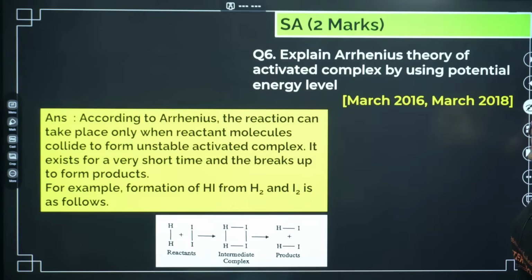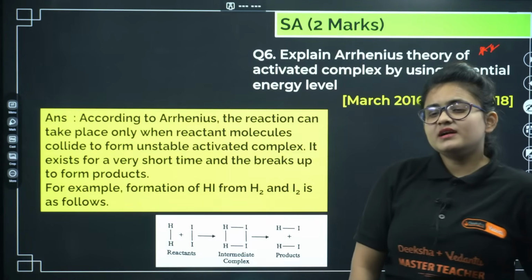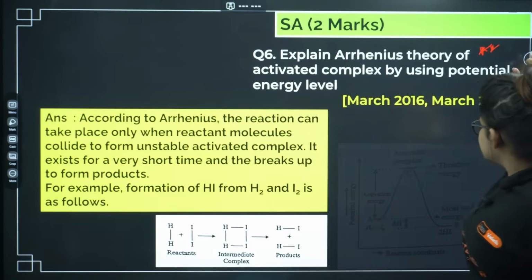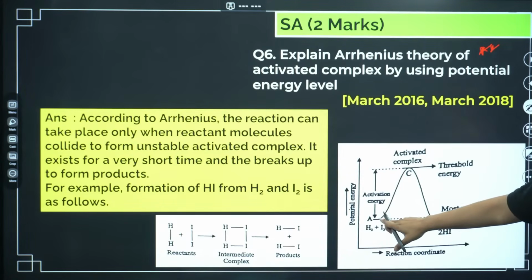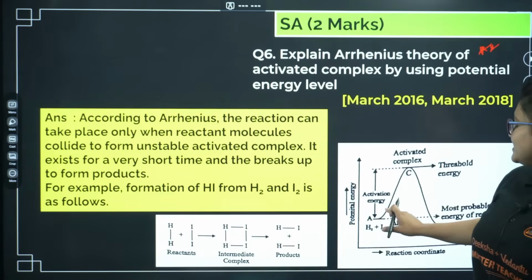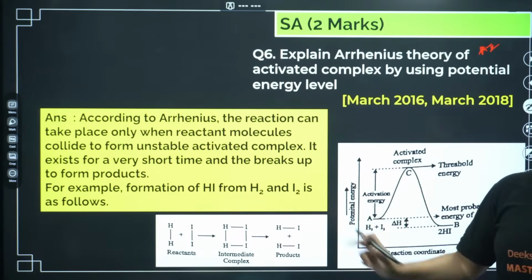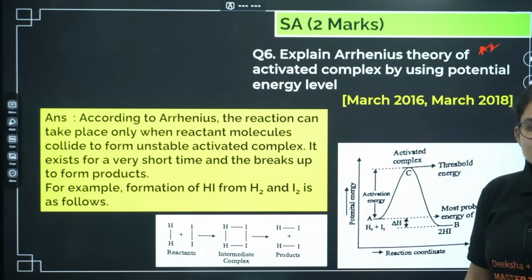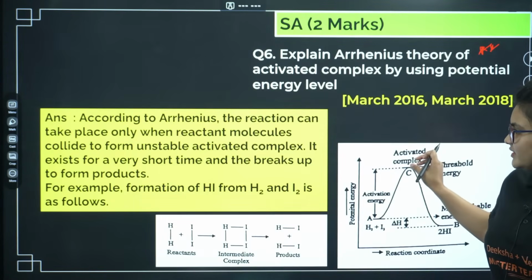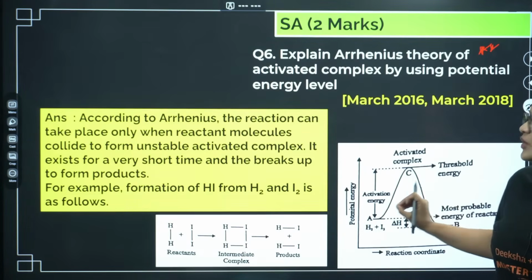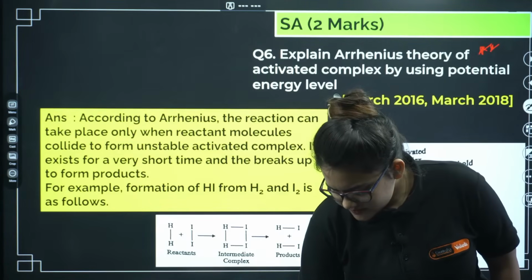Now explain the Arrhenius theory of activated complex. Very important question for this year. Activated complex means whenever the reactants react, you can see this is the graph that will come out of it. Whenever H2 and I2 react, they reach the activation energy barrier and form an activated complex. The activated complex is neither the reactant nor the product. It is in between. Once it reaches the activated complex, it's very unstable, and from here it comes back to the stable product. Okay, I guess this is clear.